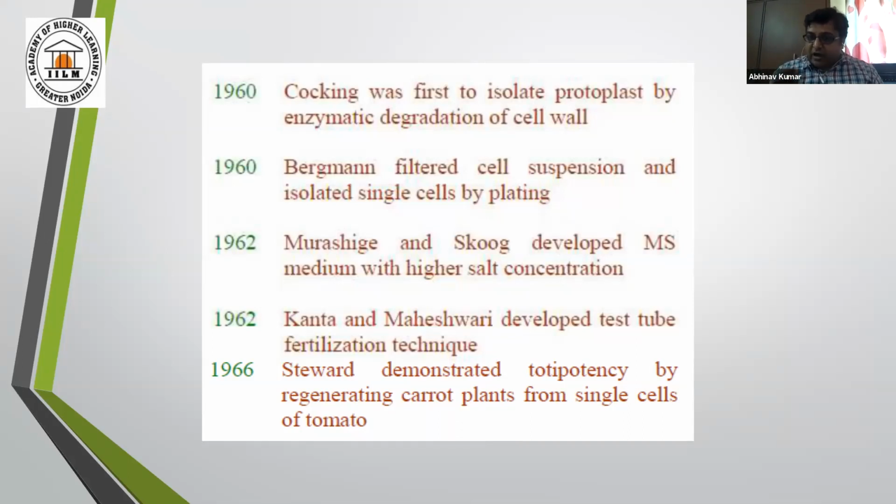And with the help of agar, they developed a formula so that a general plant can grow in a controlled condition. I am always using the words controlled condition, and why I'm using them, in the later slides you will come to know. So this was the main breakthrough in plant tissue culture technique.